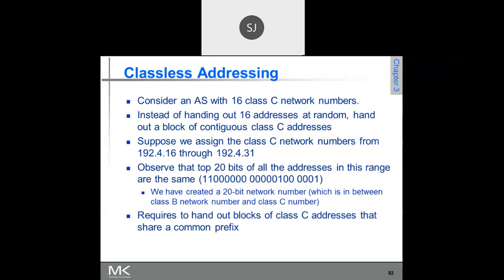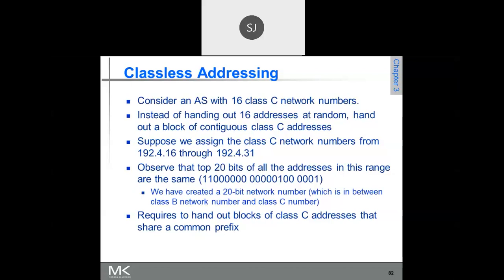Okay, so now, you write below the supernet ID: the supernet ID of the above network is... What is the supernet ID? You write: 192.4.16.0/20. So this is what the supernet ID is. Is that clear?